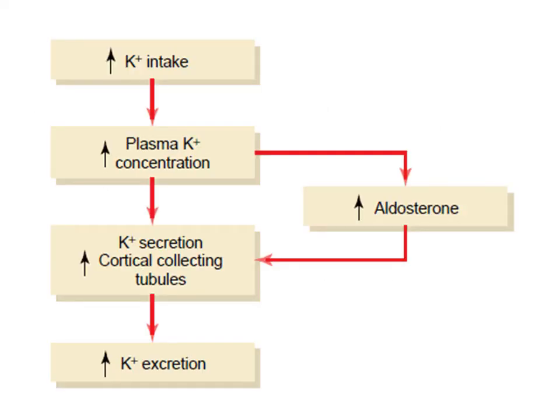You can see over here that potassium has a direct effect on the late distal and cortical collecting tubules to increase the potassium secretion. Also an indirect effect through the increase in the aldosterone secretion. So increased potassium ion directly increases the potassium secretion by the cortical collecting tubules, and indirectly also through aldosterone increases the potassium secretion and hence potassium excretion.